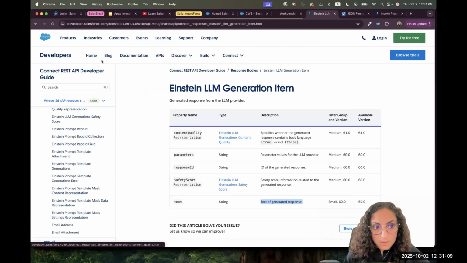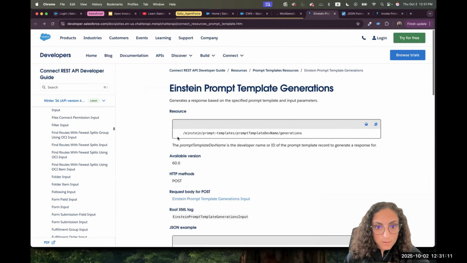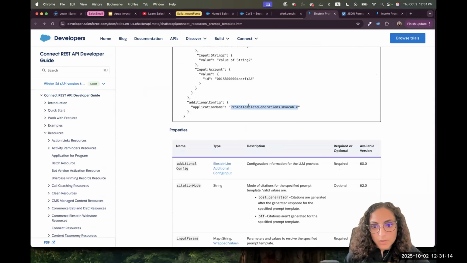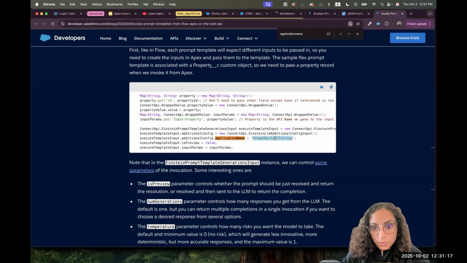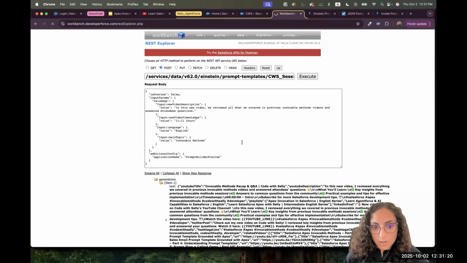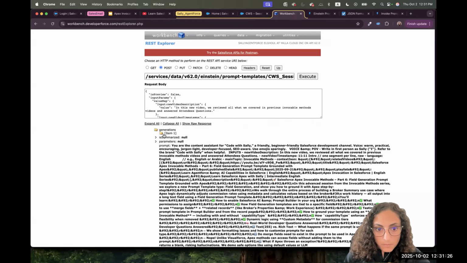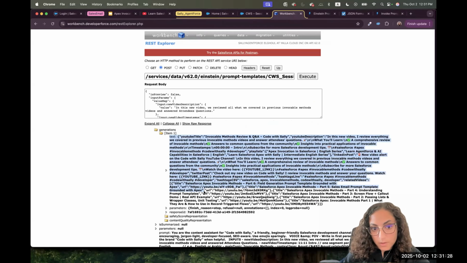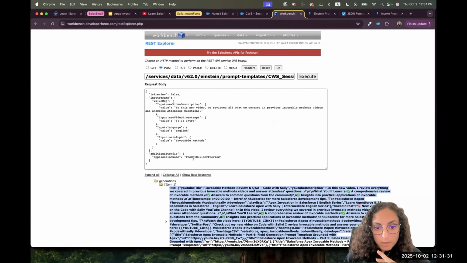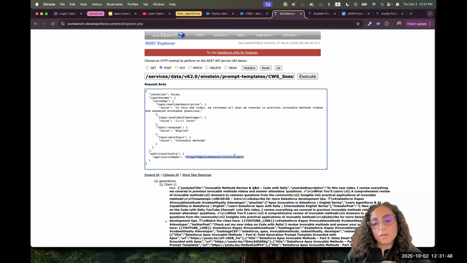I see this is the latest documentation. So this is winter 26 documentation. And this one is saying prompt template generation invocable. But I tried even with the prompt builder preview in Apex, it worked. Let's see here, it's executing from the REST API, and we got values as well. So far, those are the two values, prompt builder preview, and with the latest documentation, I see it's prompt template generations invocable. So I will stick with prompt template generations invocable as to match the latest documentation. But I don't know, and I couldn't find in the documentation what other application names.